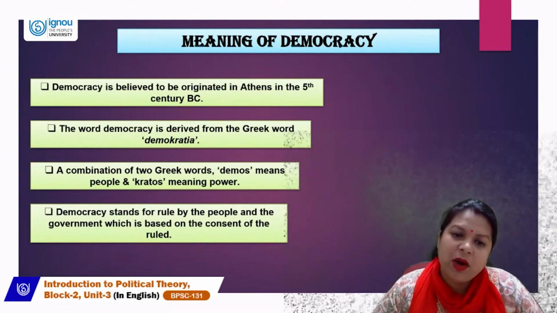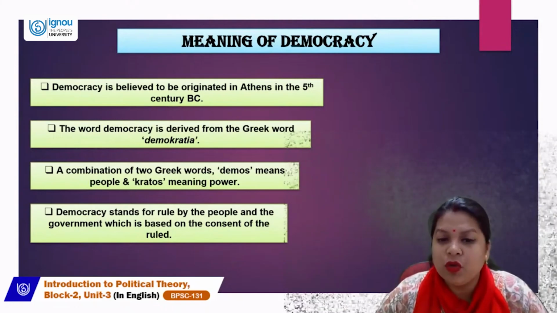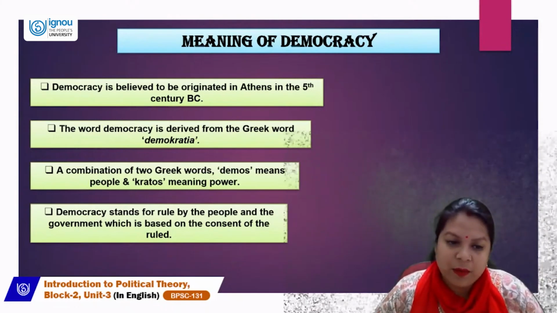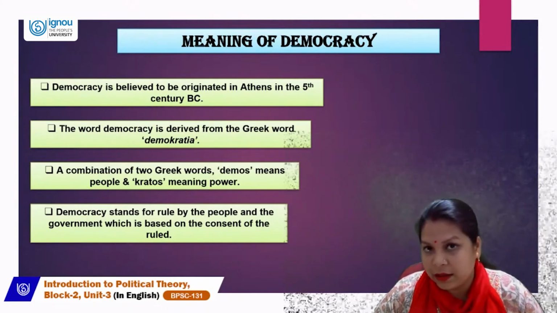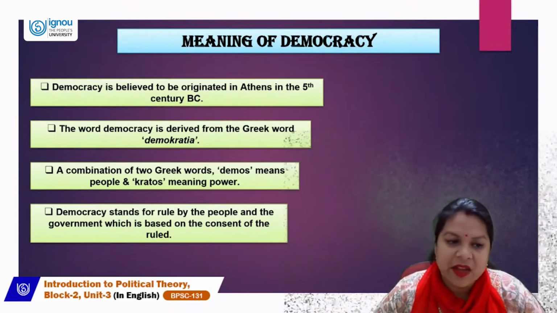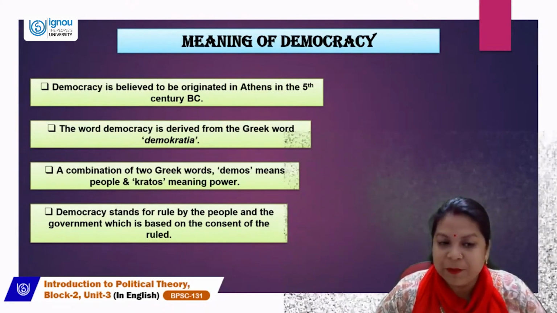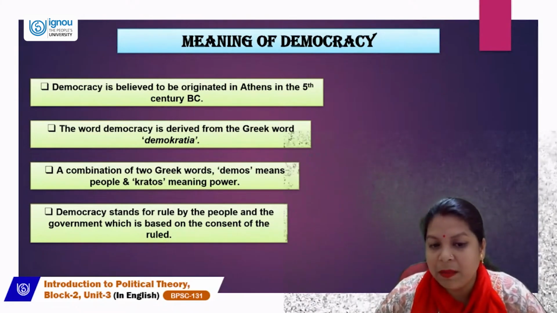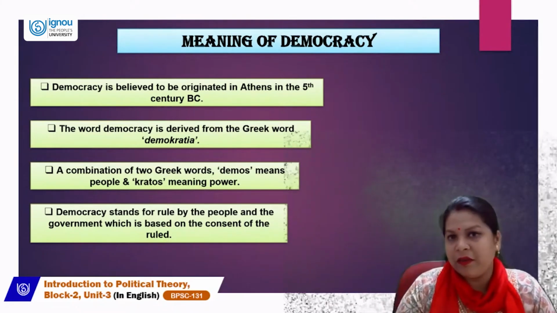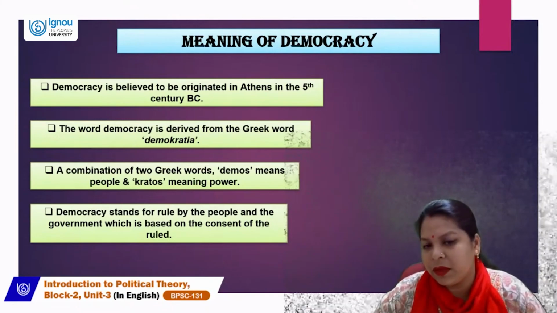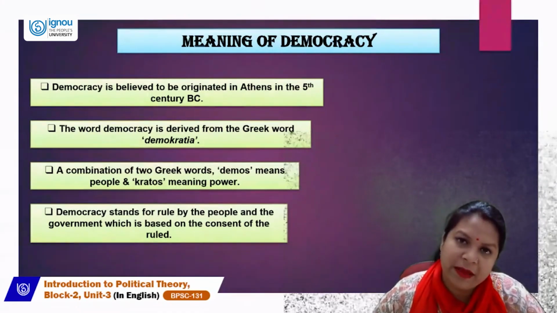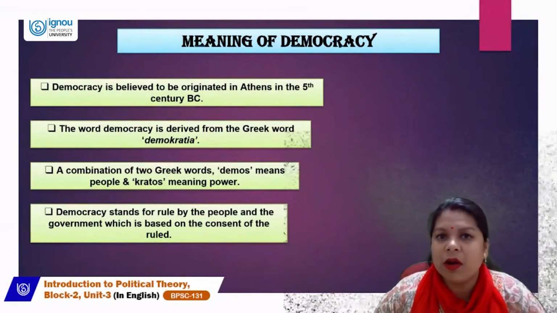The word democracy is derived from two Greek words. The entire word is demokratia, and it is a combination of two Greek words, demos, which means people, and kratos, which means power. So if you need to find the meaning, democracy means the power of people.